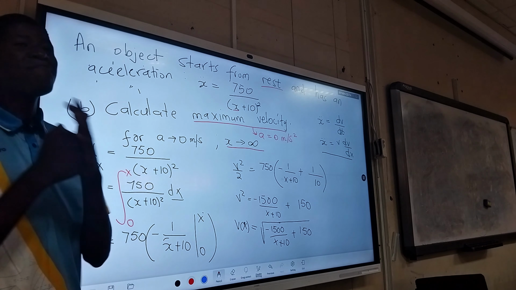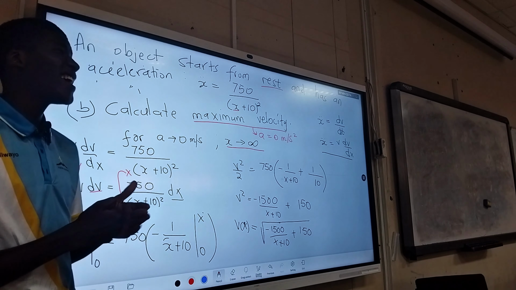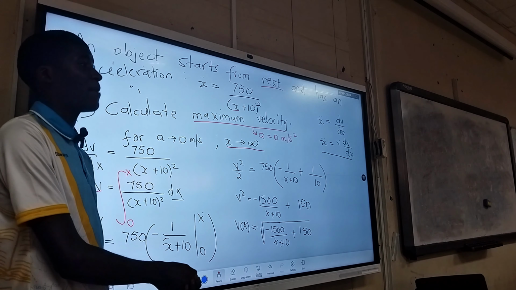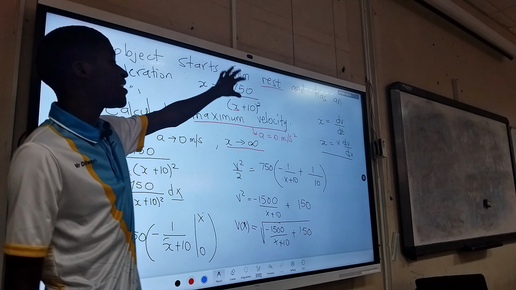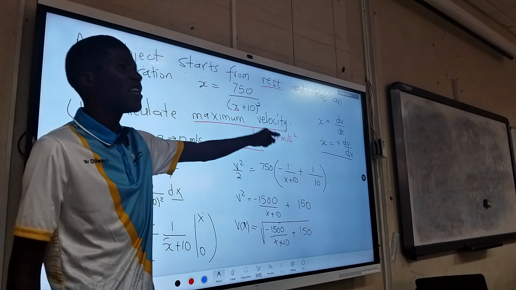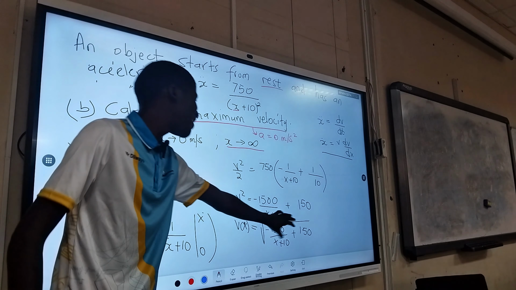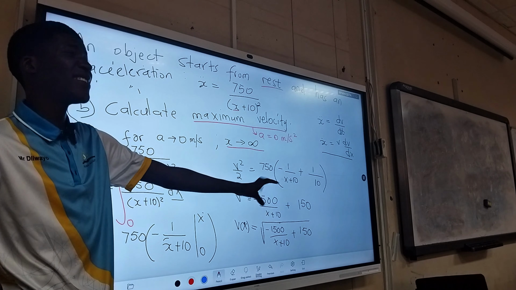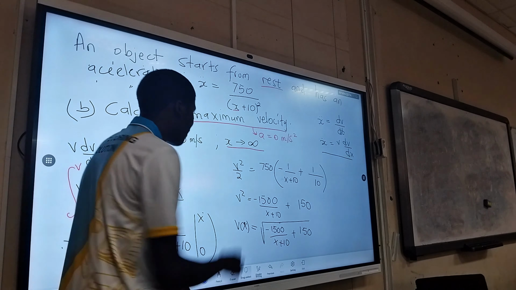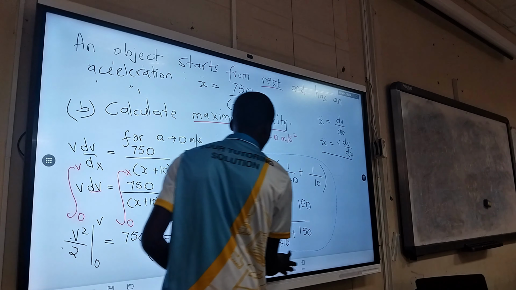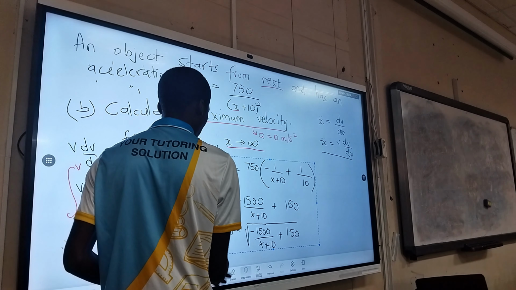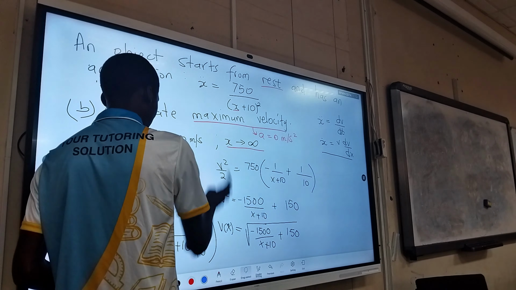But now we want a maximum velocity. And acceleration must be 0 so that the velocity is maximum, right? And according to the first equation, the acceleration can only be 0 if x goes to infinity. So the maximum velocity we will get only when x is going towards infinity. So you evaluate it as a limit. You can only have a maximum velocity when x is going towards infinity. That is when acceleration is going towards 0.